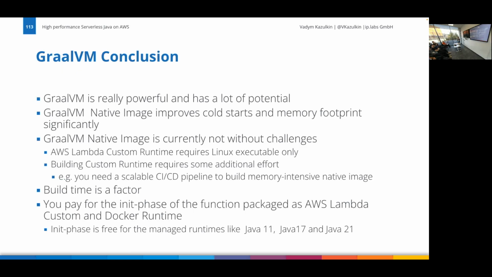Of course, it's a really powerful technology without any questions. But the AWS custom runtime supports only Linux, so you need to build the native image on Linux, and it also takes 2 to 2.5 minutes to build the native image for such an application. The same goes for SnapStart. Developer experience suffers, and probably locally you won't do this. It requires you to manage this stuff, and it requires 6 to 10 gigabytes of memory to build the native image, and this is on your shoulders.